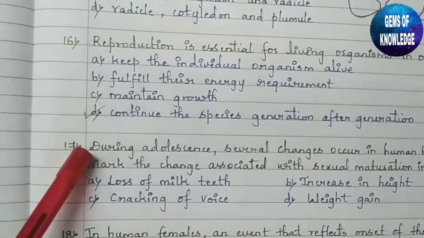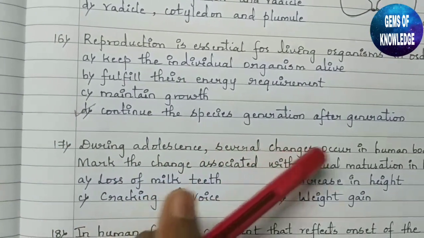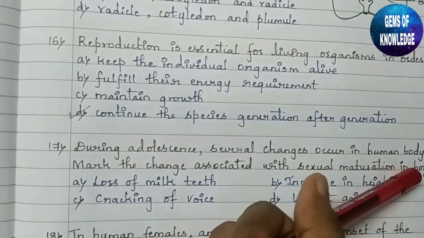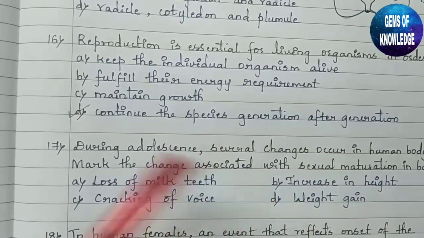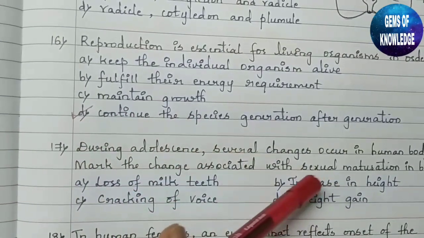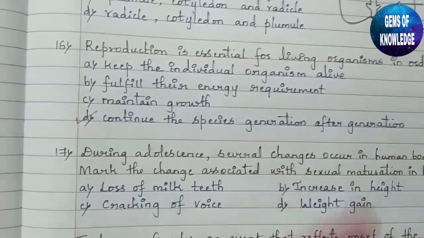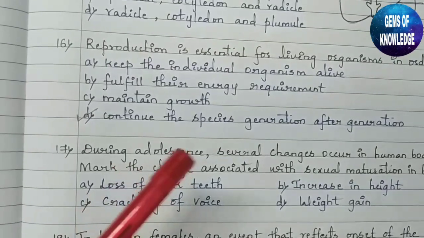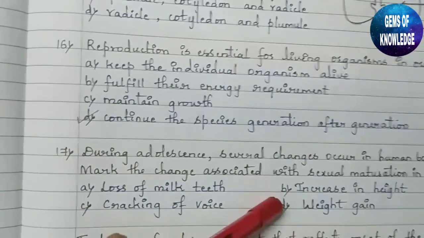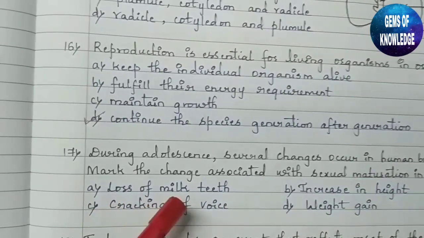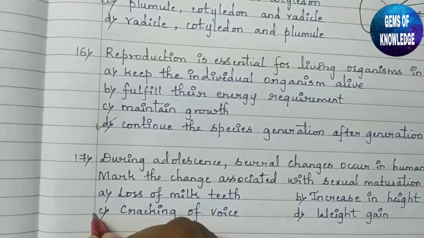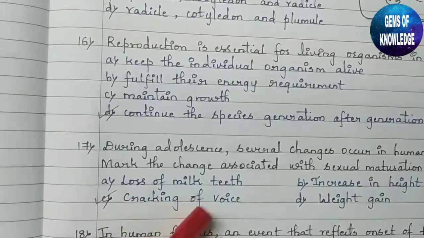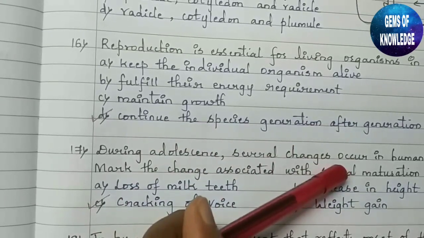Next, during adolescence, several changes occur in the human body. Mark the changes associated with sexual maturation in boys. What are the changes taking place during sexual maturation in boys? Loss of milk teeth. No, this occurs in the case of five-year-old boys along with girls also. Increase in height. No. Cracking of voice. Yes, this is what happens in adolescent boys at the time of their maturation.